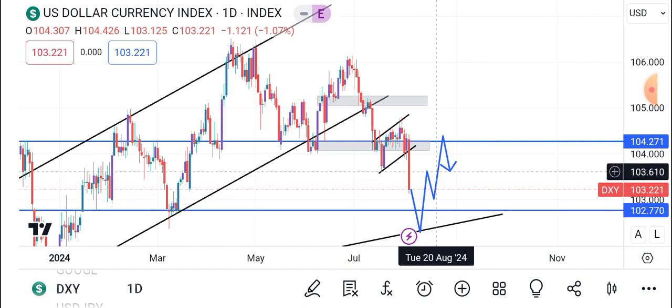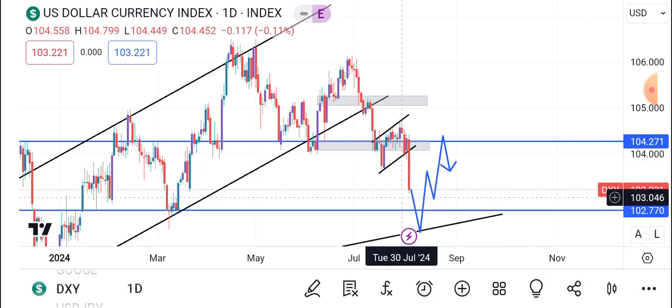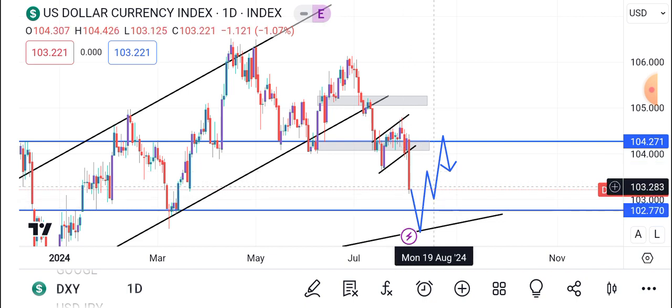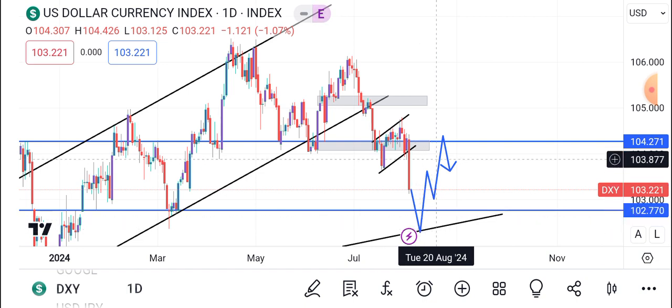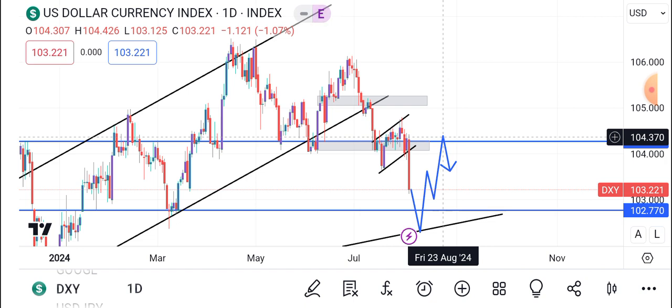I'm expecting that we receive a third touch testing this trend line support zone. From there, we'll bounce. That means the dollar, USDJPY, will be positive as well, moving into the uptrend, USDCHF as well. And then all the other pairs, the Euro USD and GBP USD, will be going opposite. So we'll still get a slight drop. The dollar index is on a bearish move, and the other pairs like Euro USD and GBP USD are on a bull run. So currently I'm expecting a further drop before we can see price get back on the bulls.